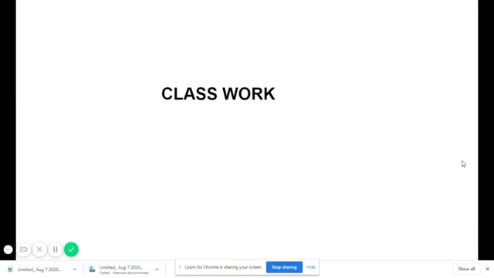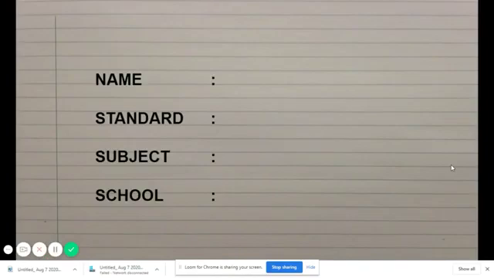Okay, kids. Now, after wrapping, sticking the label and completing the details, move on to the first page. In the first page, write your name, standard, subject, school. If possible, write in capital letters, block letters. Write your name first, then standard, subject, and school.